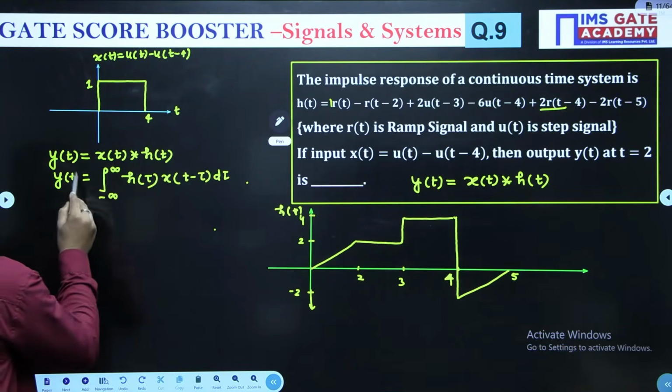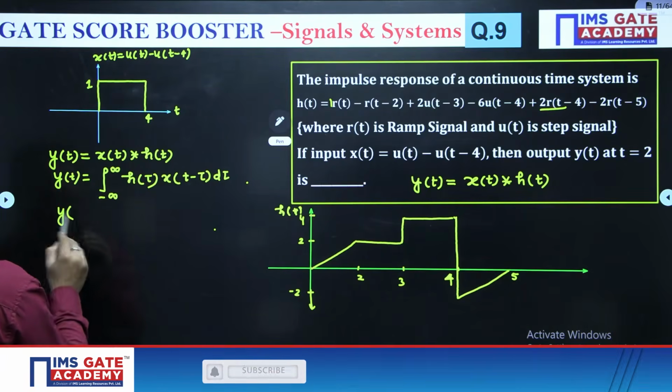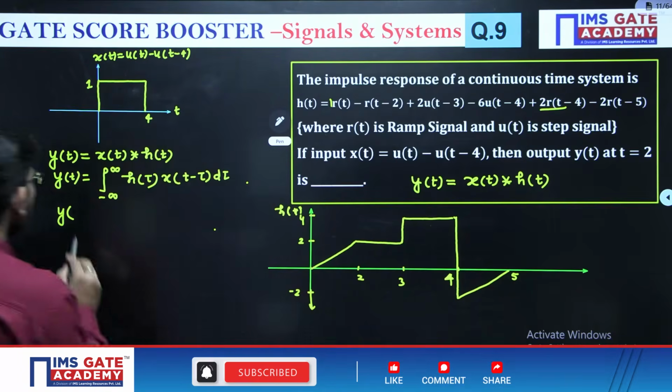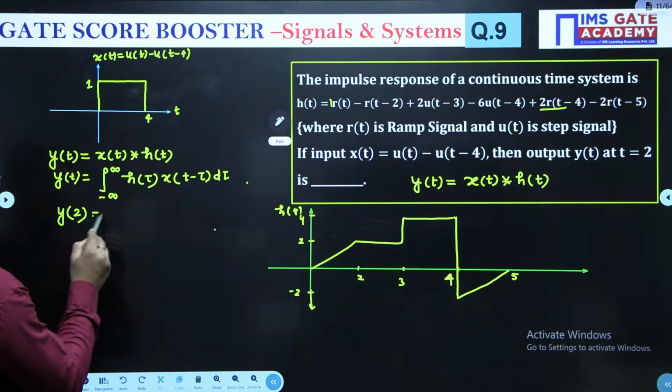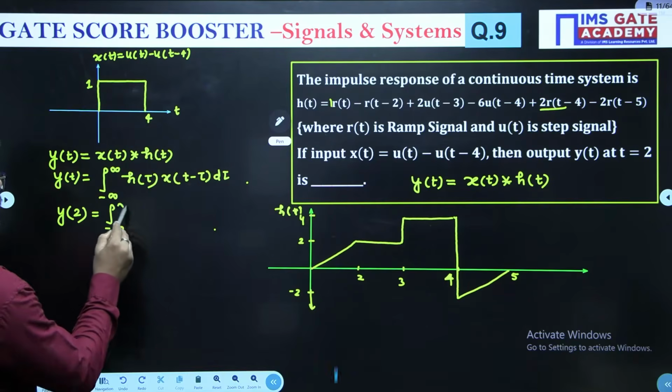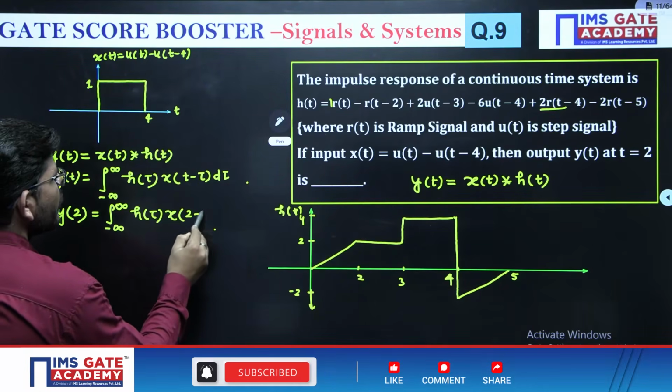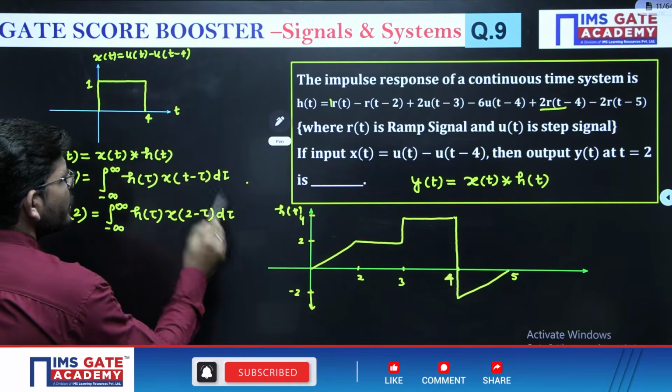This is going to be y(t). We have to find y(t) at t equals 2. Okay. So we are going to put t equals 2 here, and then it will become minus infinity to plus infinity h of tau x of 2 minus tau d tau.